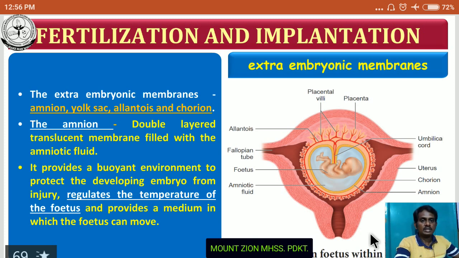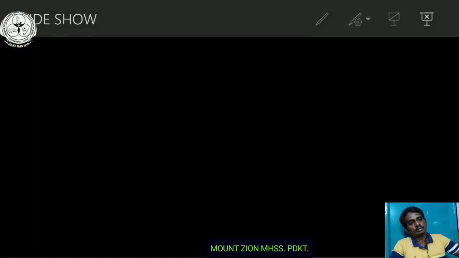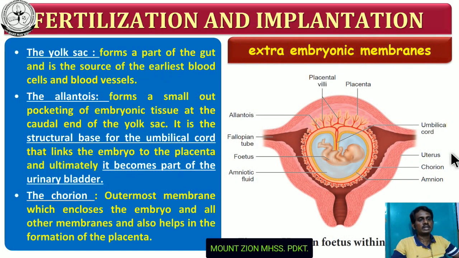In the previous class we discussed extra embryonic membranes, that means the membranes that surround the fetus. There are four membranes which surround the fetus: amnion, yolk sac, allantois, and chorion. And what are the functions of these extra embryonic membranes? These are the things we discussed in the previous class.